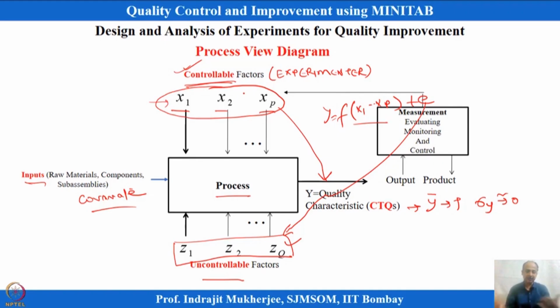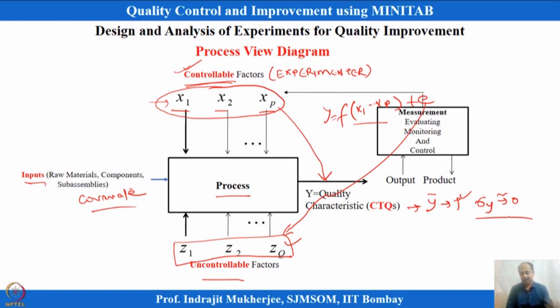One is which are the variables impacting y, and then, if these are the variables significantly impacting y, what can be the combination or setting conditions of these xp variables, which I can control, so that I get y exactly to the target value defined by the designer, and also the variability near the target value is near to 0. So, that is the overall objective of design of experiments.